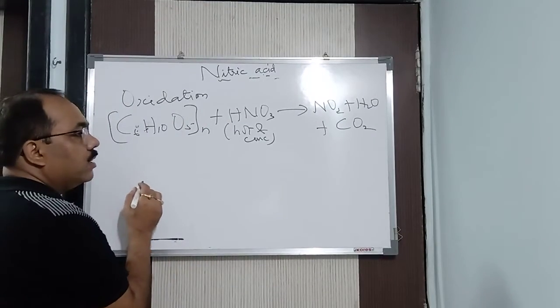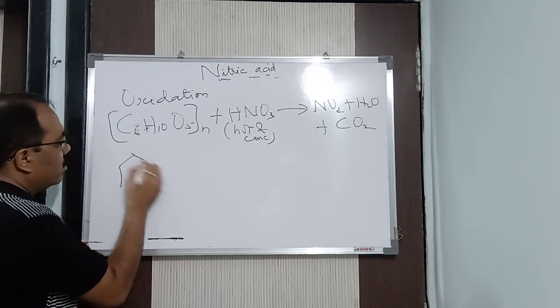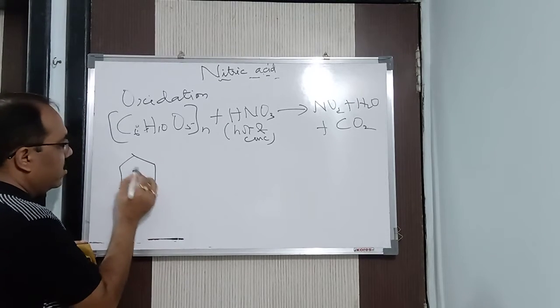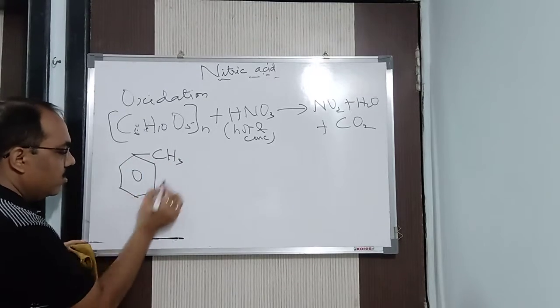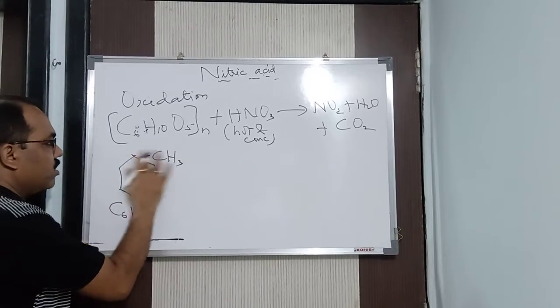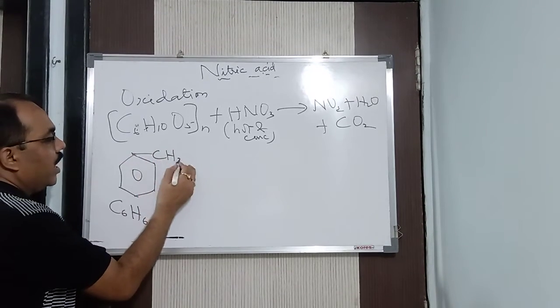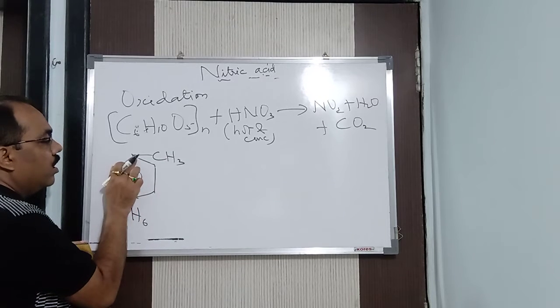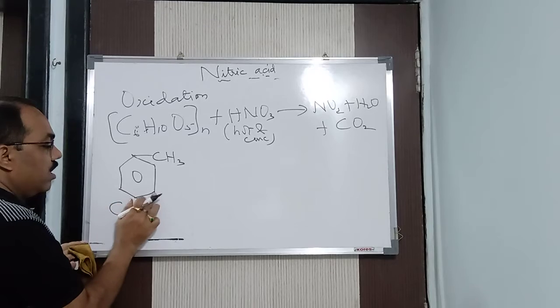Now if I take toluene, the structure of toluene, first let me write the structure. This is benzene, whose formula is C6H6. This much is benzene. I am adding here CH3. How will I add CH3? I will remove one hydrogen from here. Every point here is nothing but CH, CH, CH, CH, CH, CH.